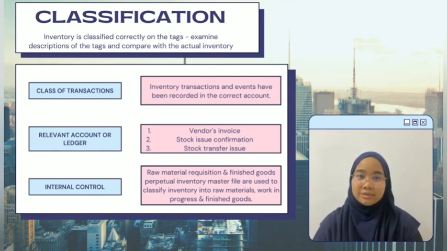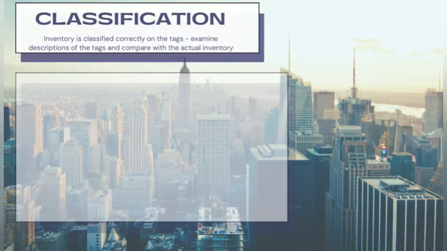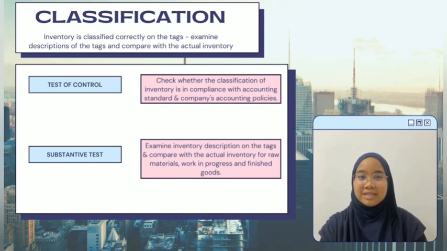The internal control is that raw material requisition and finished goods perpetual inventory master file are used to classify inventory into raw materials, work in progress, and finished goods. Furthermore, test of control to test the effectiveness of the internal control is to check whether the classification of inventory is in compliance with accounting standards and company accounting policies.